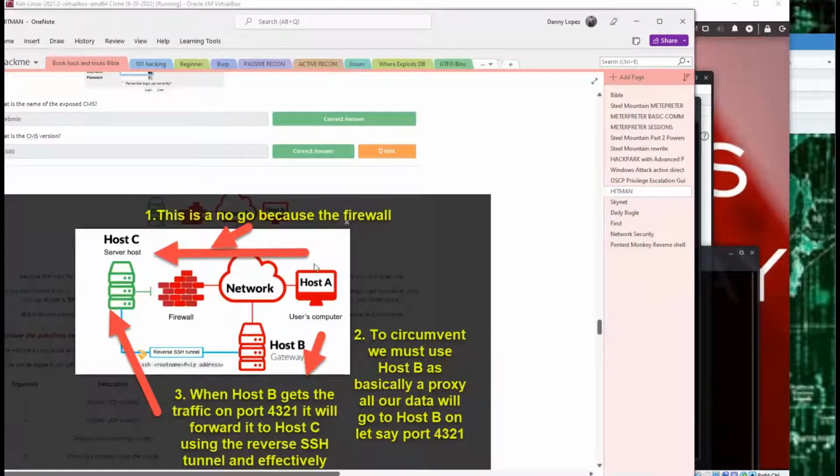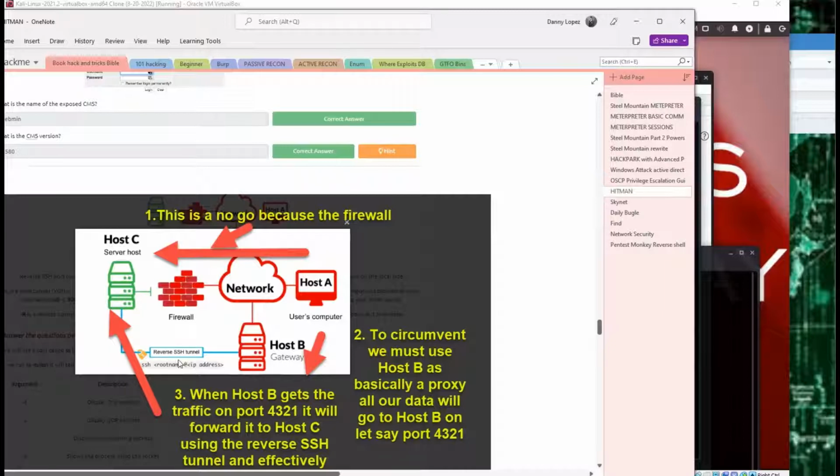So let's say I try to connect from my host A to host C, but there's a firewall, so this is a no-go. I can't do a direct connection from host A to host C. So to circumvent this firewall, we must use host B as basically a proxy. So our data will go to host B, let's say on port 4321.